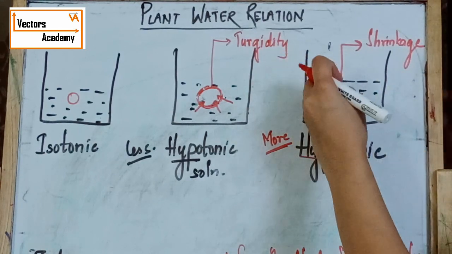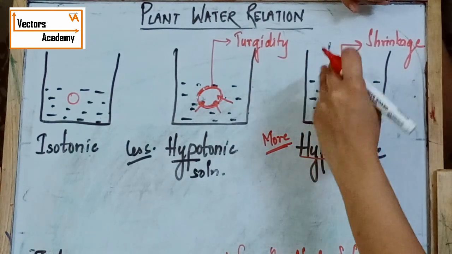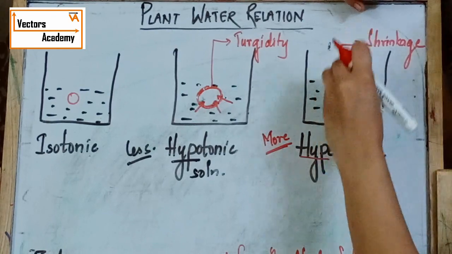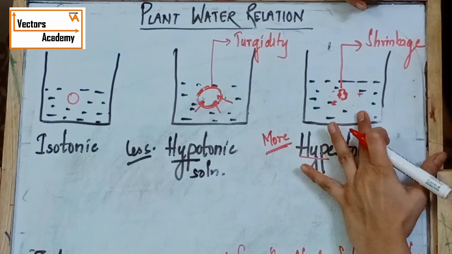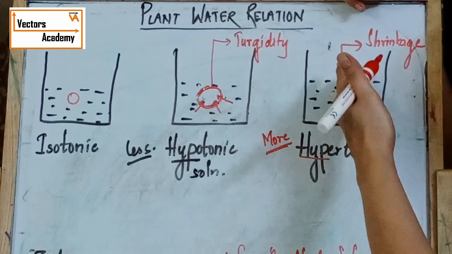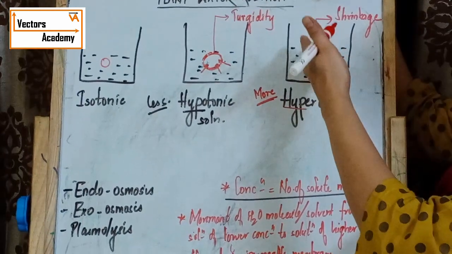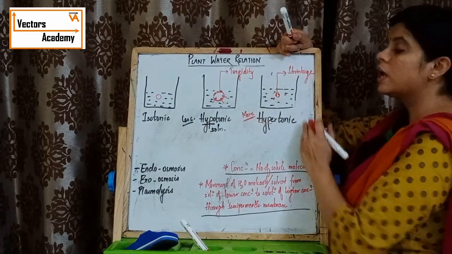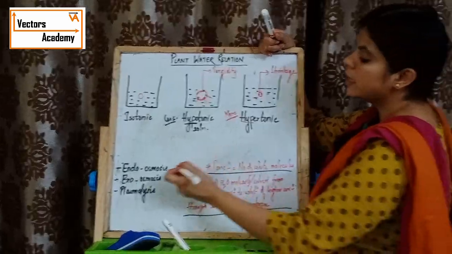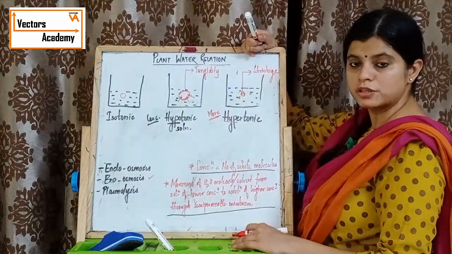Why? Because the concentration was less here. The number of solute molecules was less in the cell as compared to the solution. Therefore the water movement is from the cell to the solution, and thus it results in shrinkage. Whenever shrinkage occurs, it is known as exoosmosis.